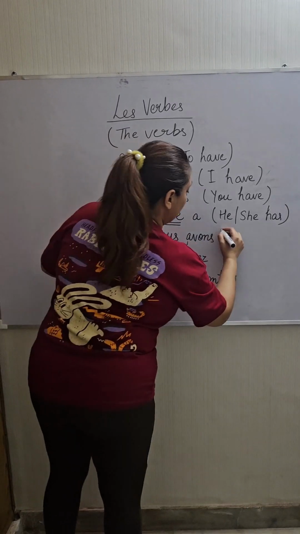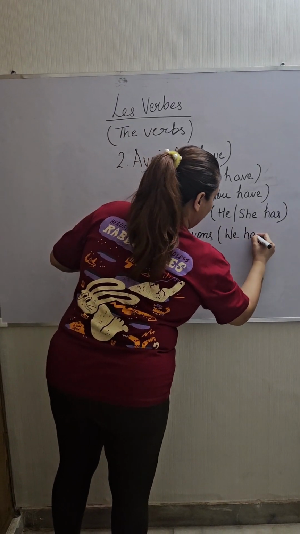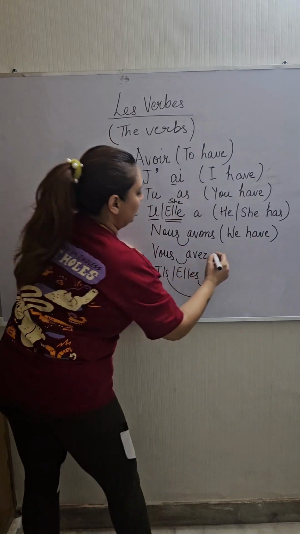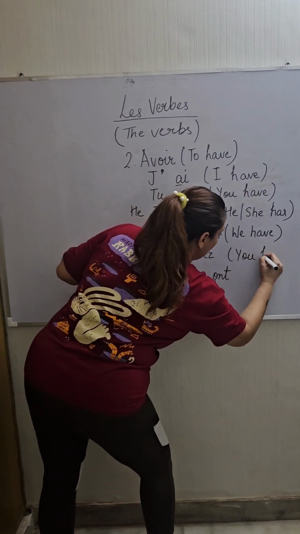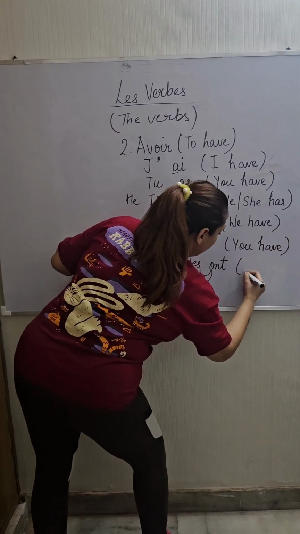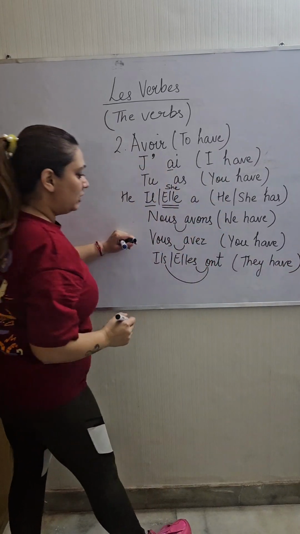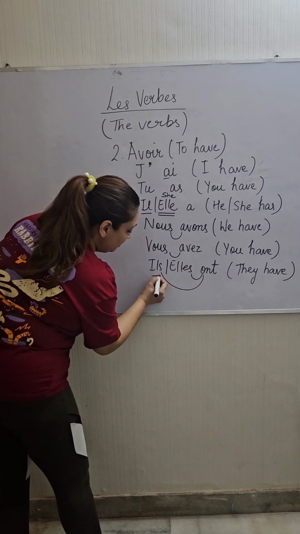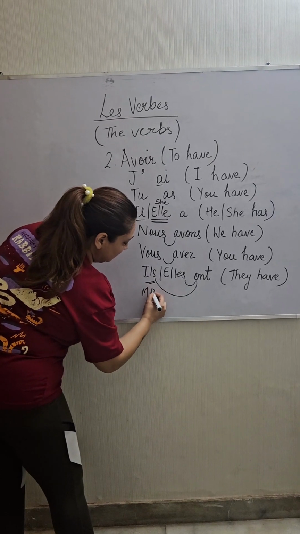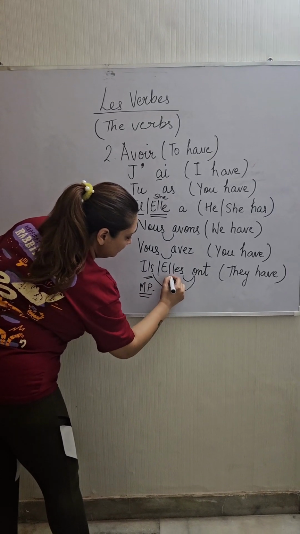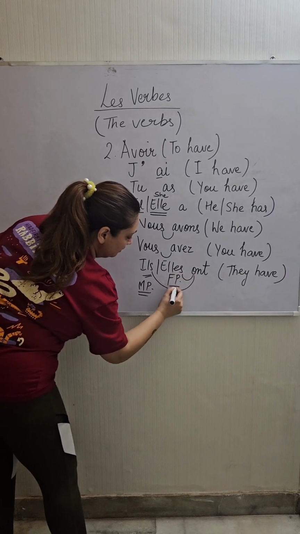So here the meaning is we have. Here again the meaning is you have. Here the meaning will be they have. Again, these two will be masculine plural and this will be feminine plural.